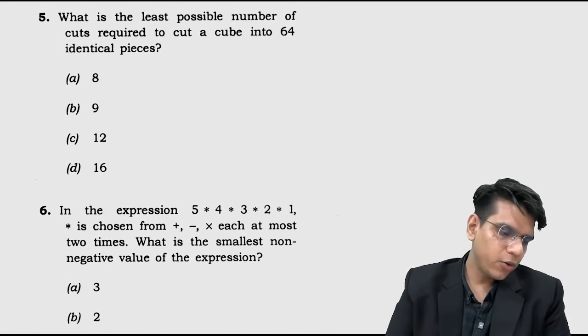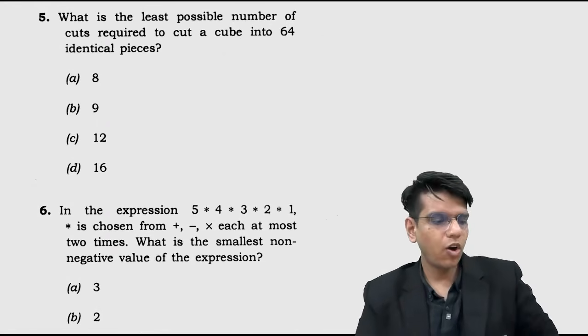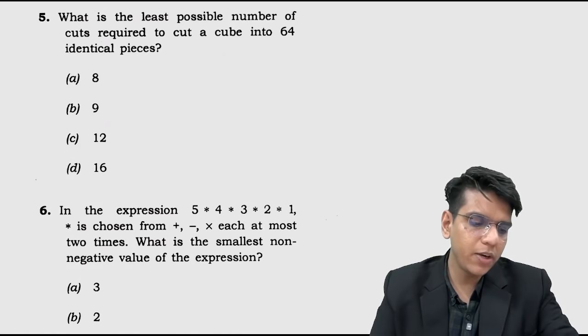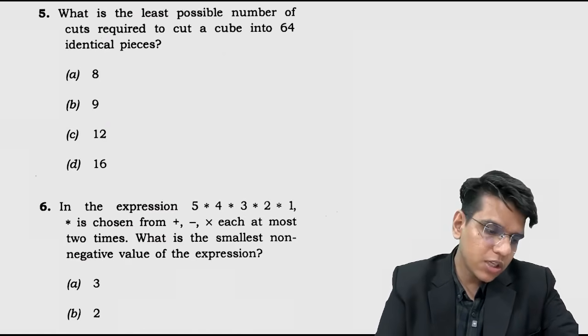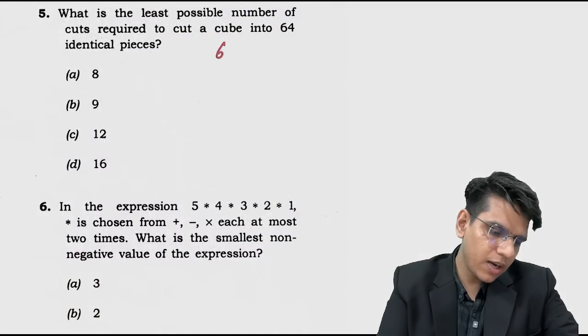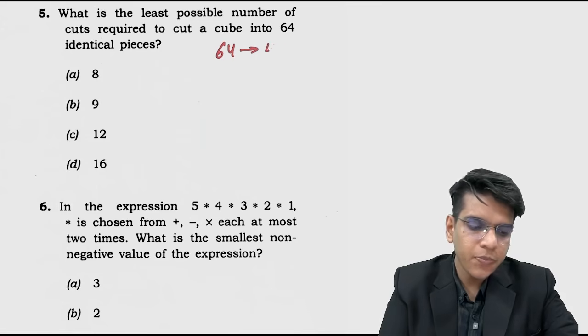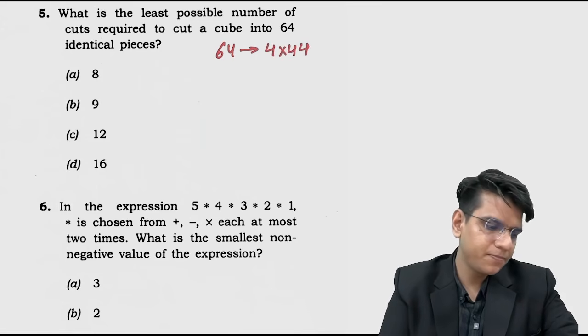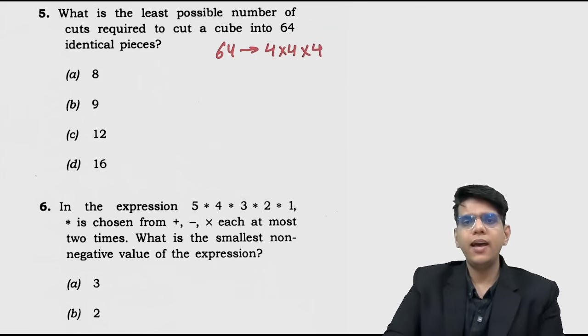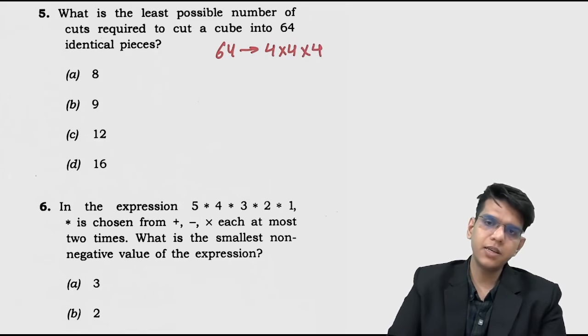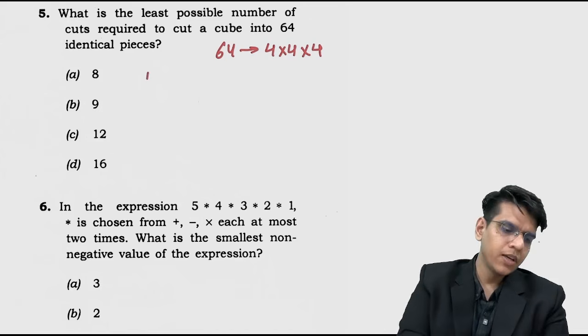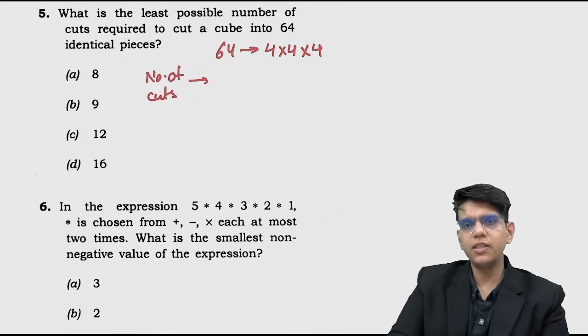Here, what is the least possible number of cuts required to cut a cube into 64 identical pieces? So 64 identical pieces, with the least number of cuts: you have to divide the cube into 64 small cubes. Now how to get the least number of cuts when you divide the bigger cube into smaller cubes? The number of cuts is nothing but 1 less than the number of pieces on any edge.